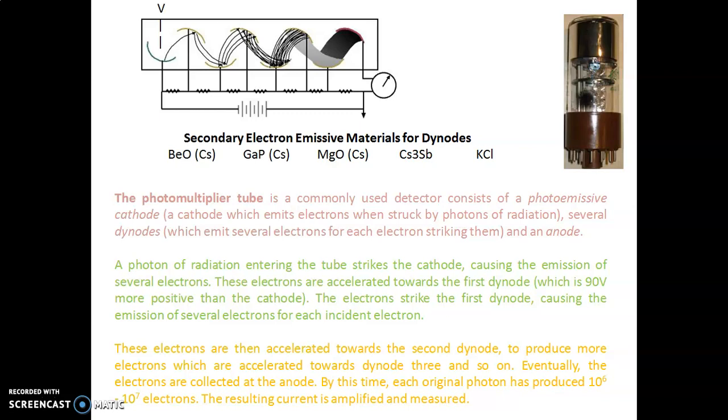The electrons strike the first dynode and cause emission of several electrons for each incident electron. These electrons are accelerated towards the second dynode and so on. Eventually the electrons are collected at the anode. By this time each original photon has produced 10^6 to 10^7 electrons. The resulting current is amplified and measured.